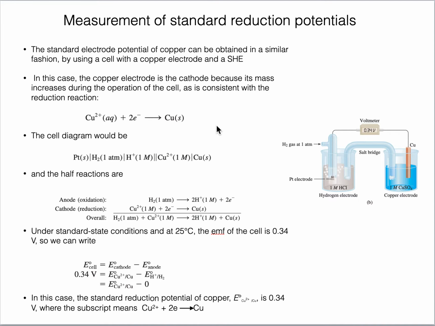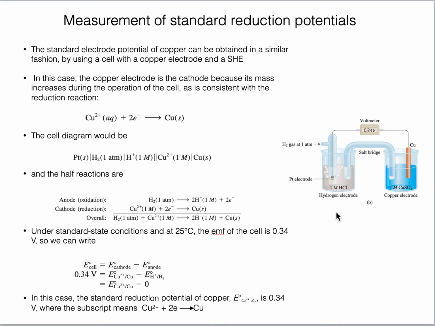Okay, the same thing we can do for the copper electrode. We can measure its standard reduction potential by coupling it with the SHE. Now we will do the mass measurement, weight measurement, before and after the reaction for the copper electrode. And in this case, the weight of the copper electrode has increased after the reaction. So we assume that reduction is taking place here. More copper is depositing on the surface of the electrode.